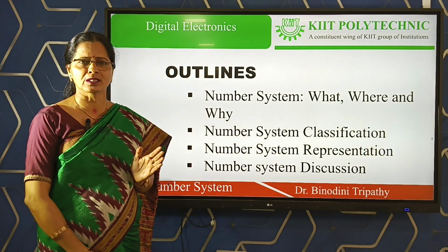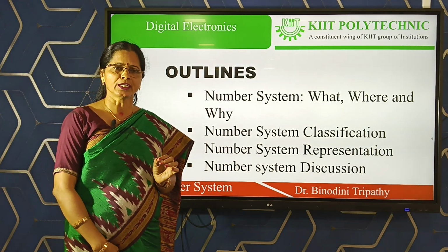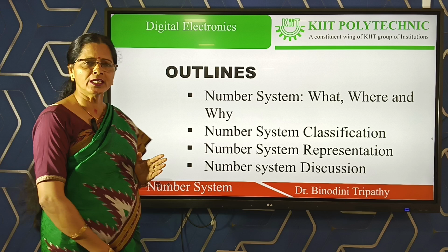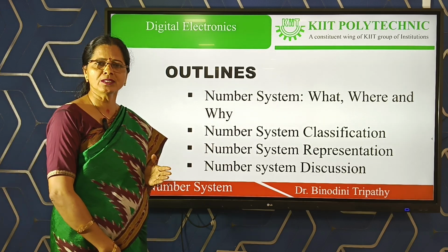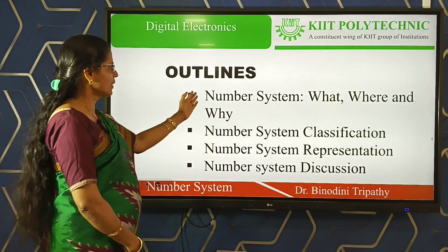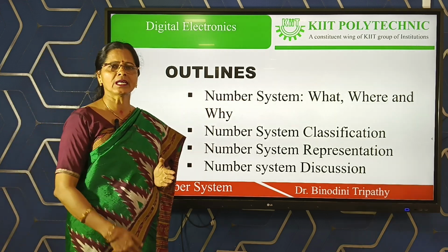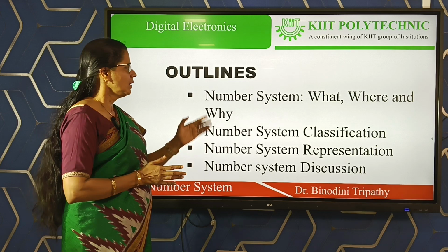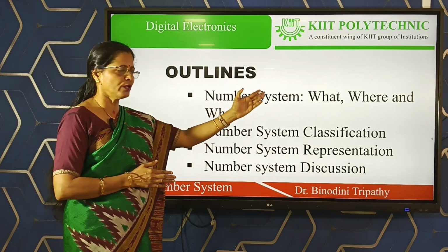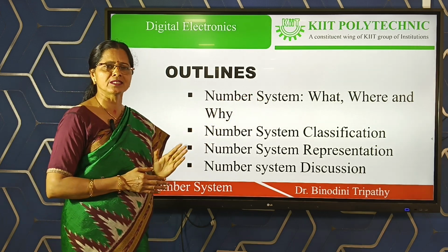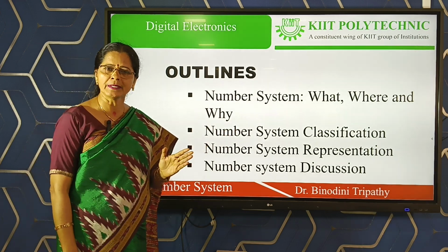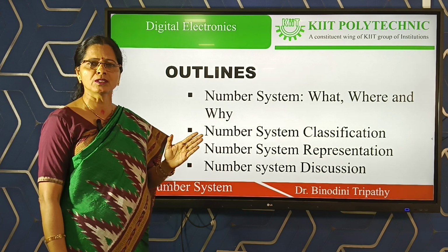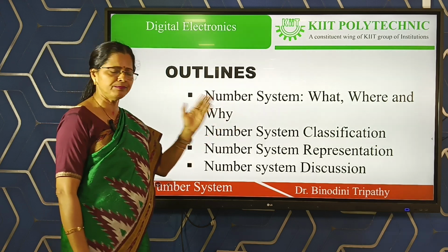So before starting the number system, these are today's outlines. As per our outlines, first of all we complete what is number system, where number system and why number system. Then we discuss the number system classifications, the different possible number systems we use in our daily life.